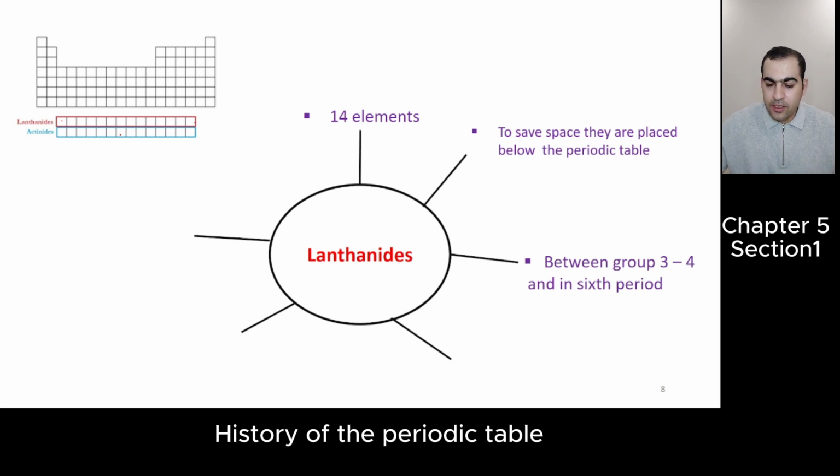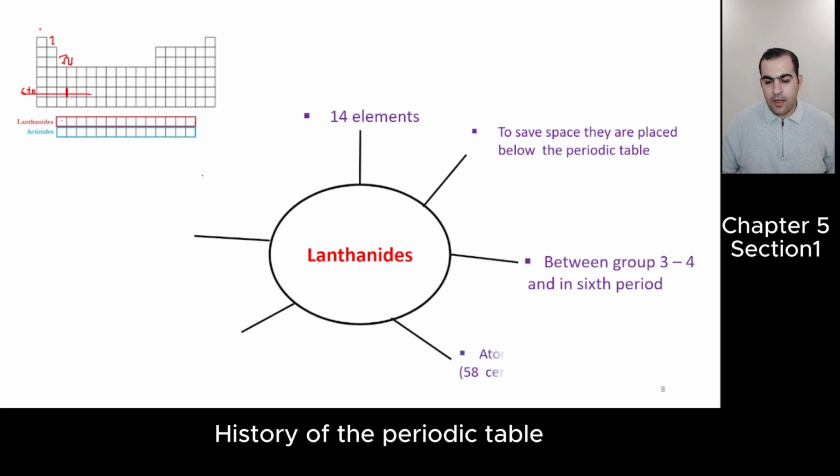But actually they are between group 3 and group 4, here. They are not in a group, but they are in a period. Which period? The 6th period.